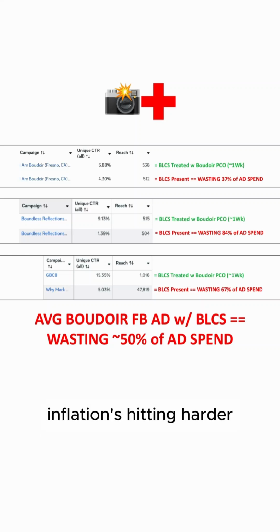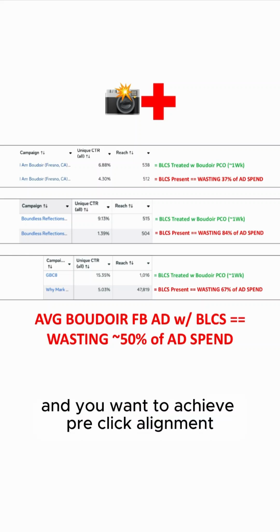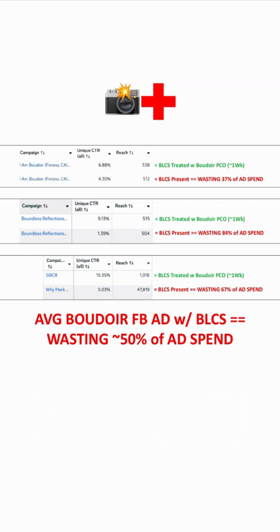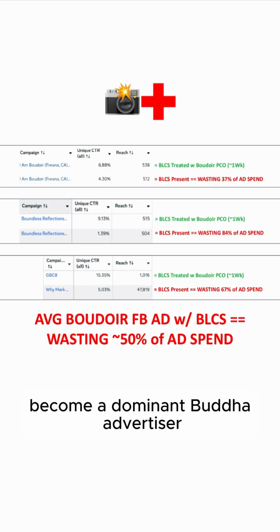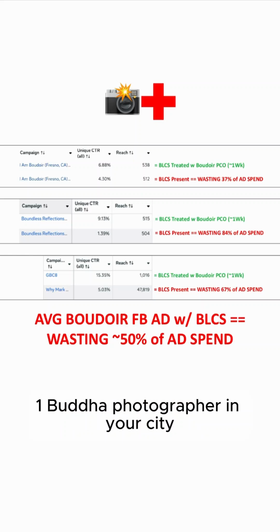Inflation's hitting harder. You want to pull more money out of the business, make it more efficient, and you want to achieve pre-click alignment, become a dominant boudoir advertiser, activate Boudoir Brain Entry Boost, and be on your way to becoming the #1 boudoir photographer in your city.